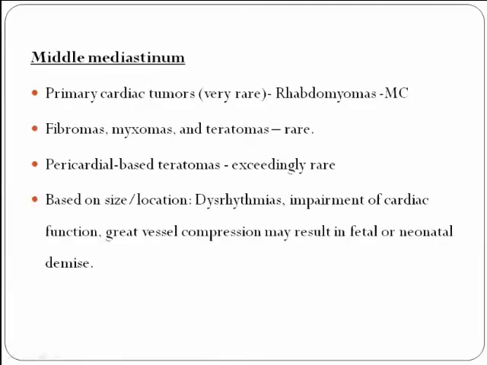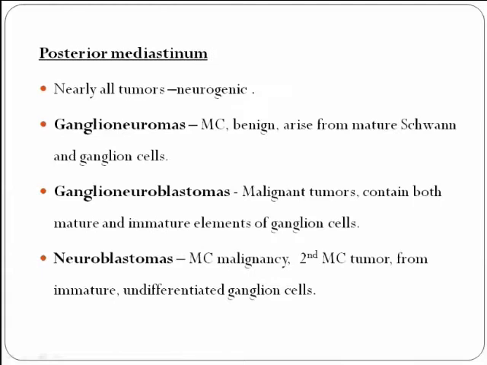The pericardial based teratomas, which are exceedingly rare, are found in the middle mediastinum. Based on the size and location, these tumors can cause dysrhythmias and impairment of cardiac function. The great vessel compression may result in fetal hydrops and neonatal demise.